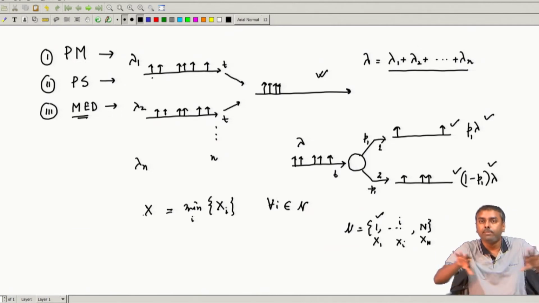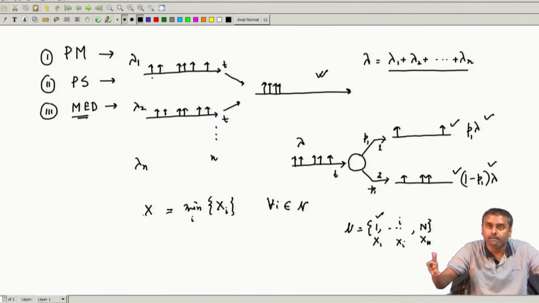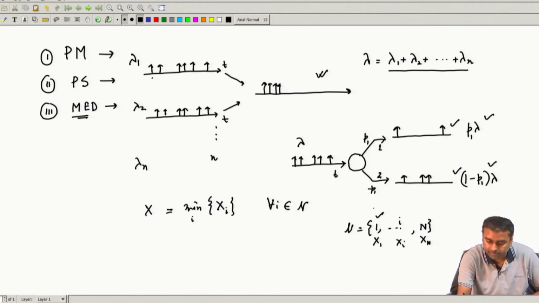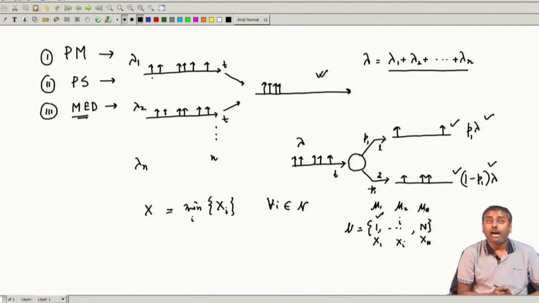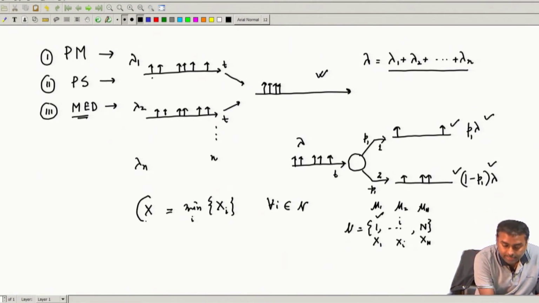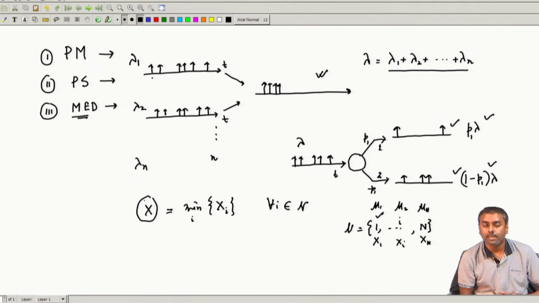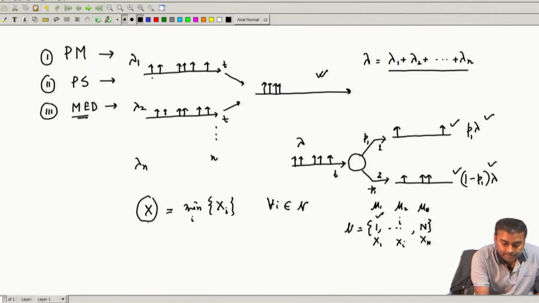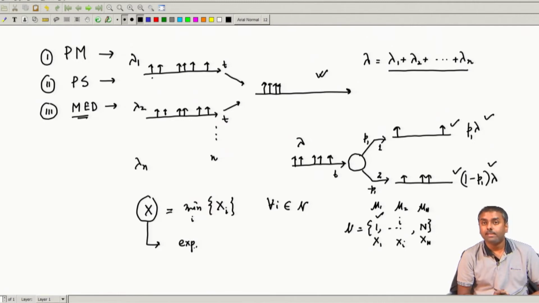So, basically I take multiple exponentials with different rates probably. This might have rate mu 1, this might have rate mu 2, and so on, up to mu n. I can take the minimum of all those things. What will happen to this x now? It turns out, again it can be proven, that this x is also exponentially distributed. What is the associated rate?